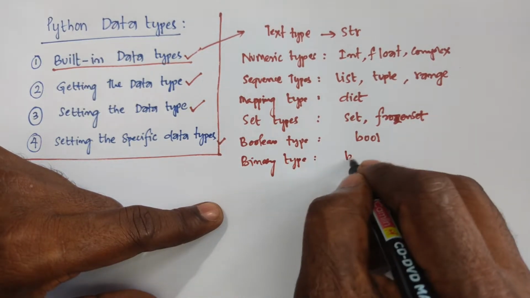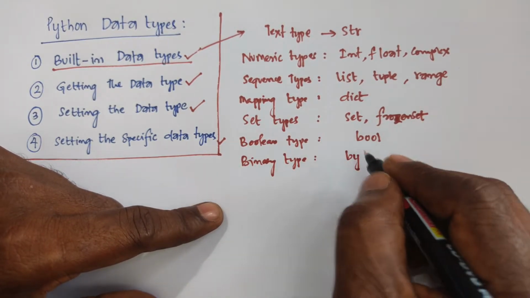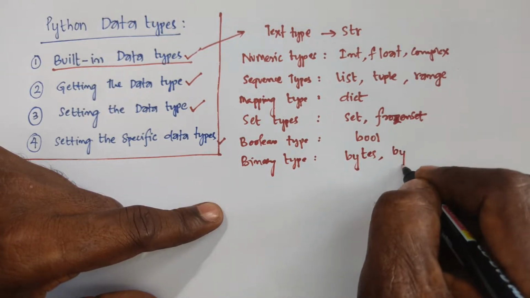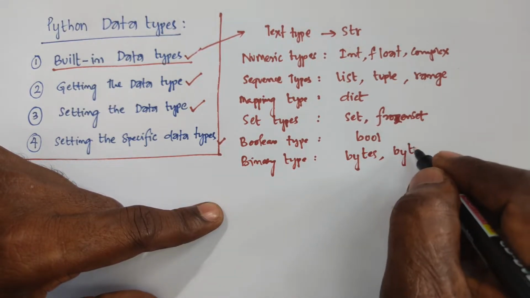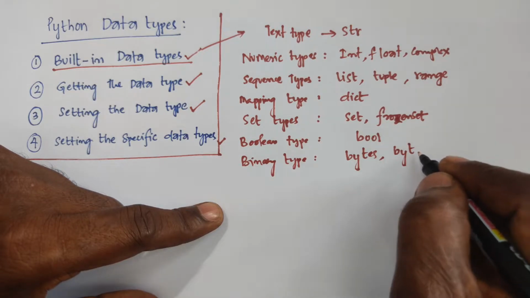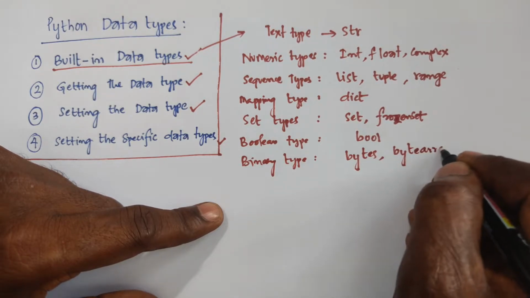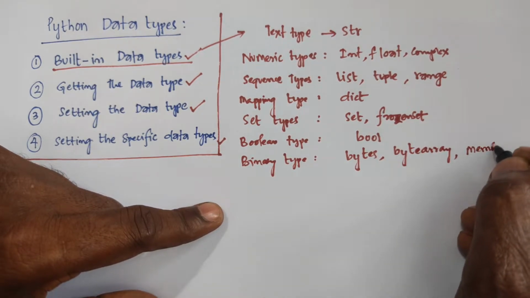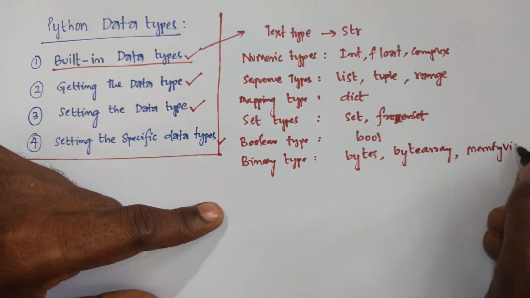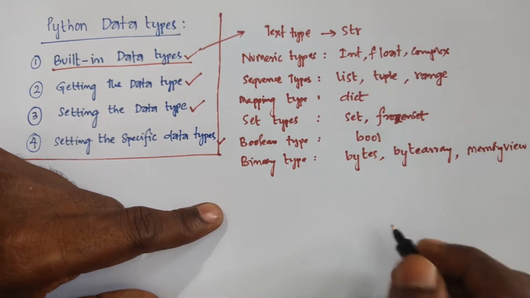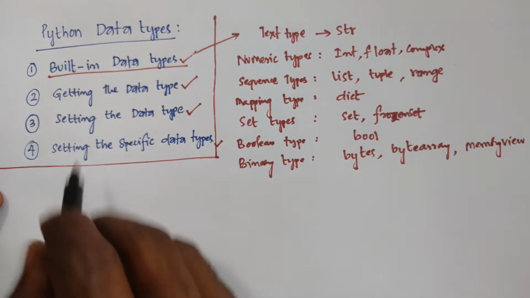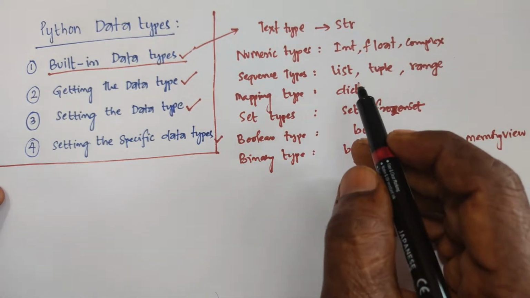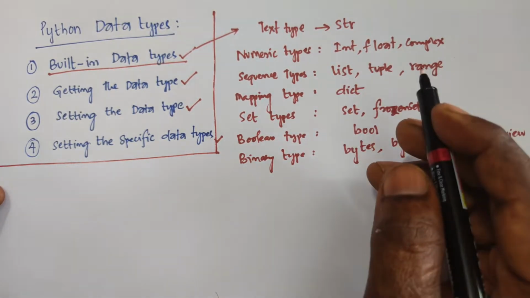And the binary types: for binary purposes we prefer bytes, bytearray, and memoryview. All are small letters. So, these are the actual built-in data types. Directly with the help of these you can call them. Okay.